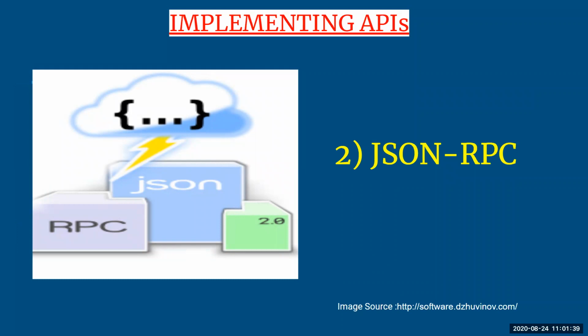Second is JSON RPC. When we talk about JSON RPC, this is the second method that will help to implement your APIs. JSON is nothing but JavaScript Object Notation. Here all the remote procedure calls are encoded with your JSON language, and this actually helps you to have notifications of everything which is done between your client and server.